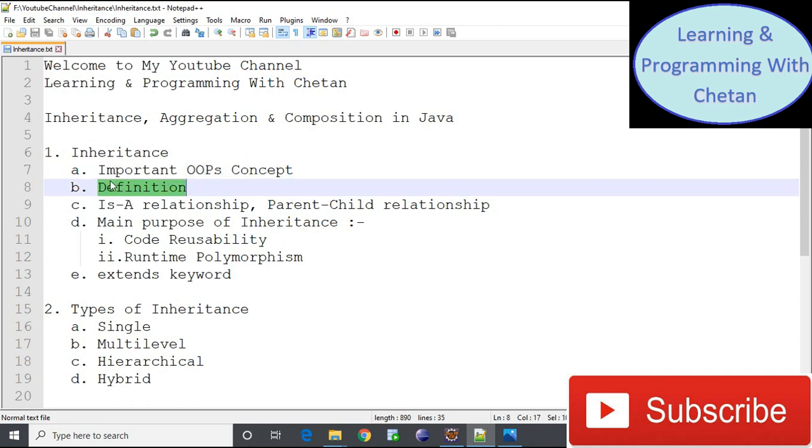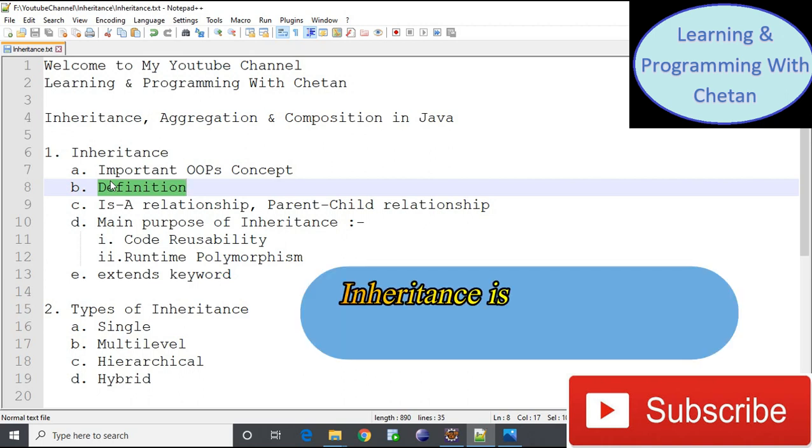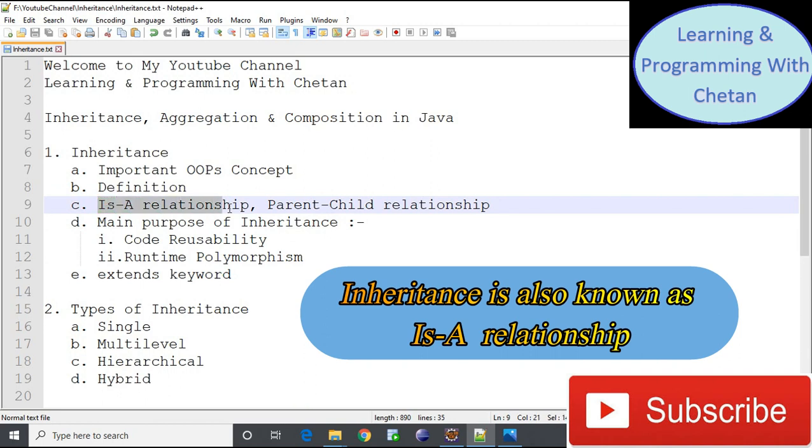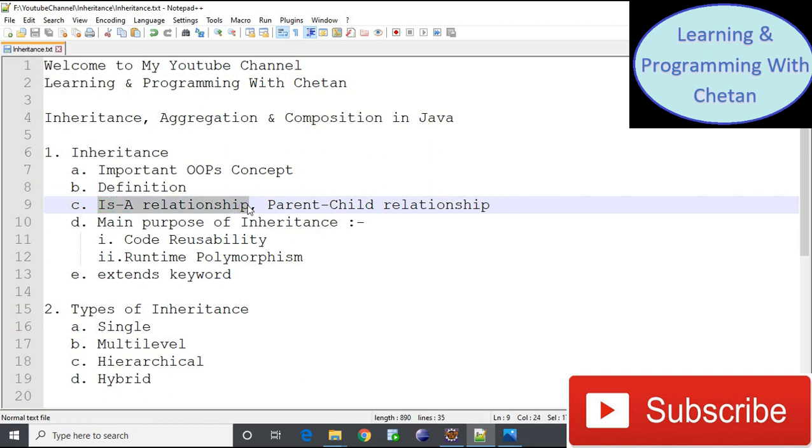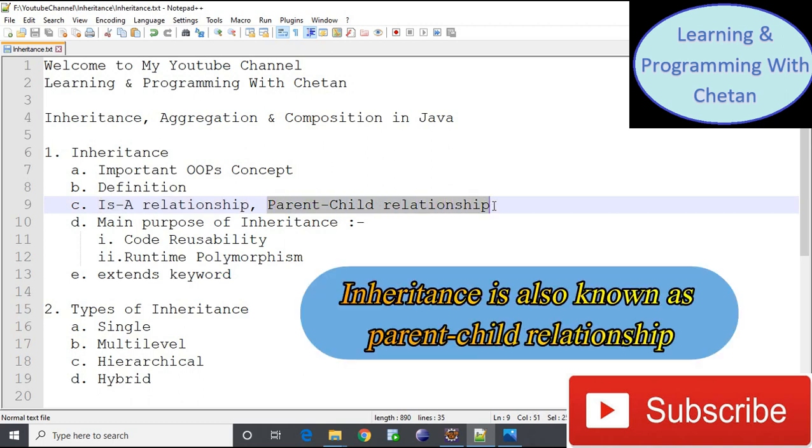Inheritance means when one class inherits the properties and behavior of a parent class. Inheritance is also known as an is-a relationship. Let's take an example. We have two classes, child class and parent class. The child class is inheriting the properties and behavior of the parent class, or in other words, the child class is extending the parent class, or we can also say that a child is an object of the parent class, and inheritance is also known as a parent-child relationship.